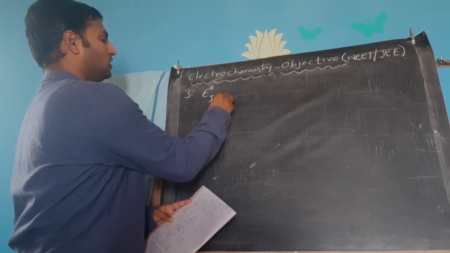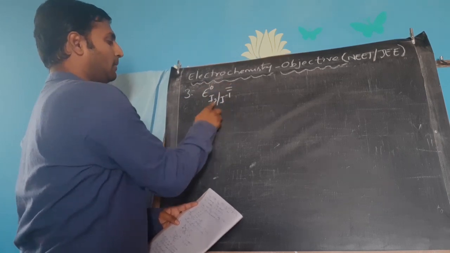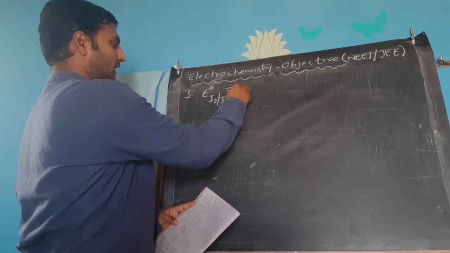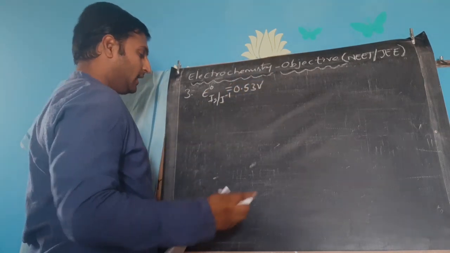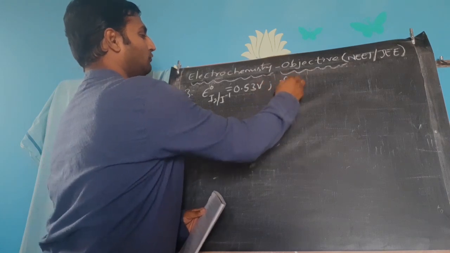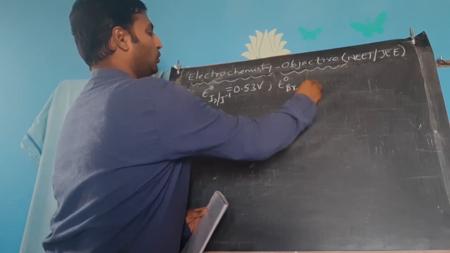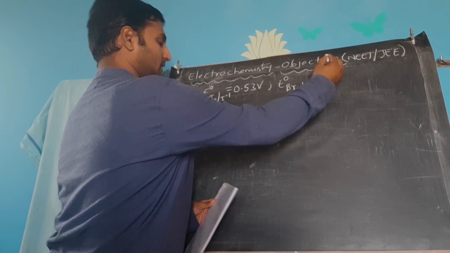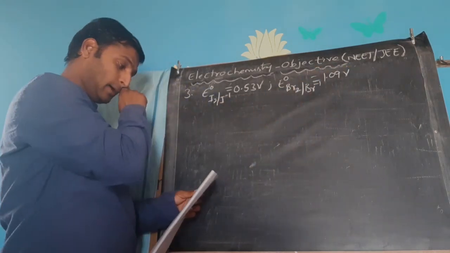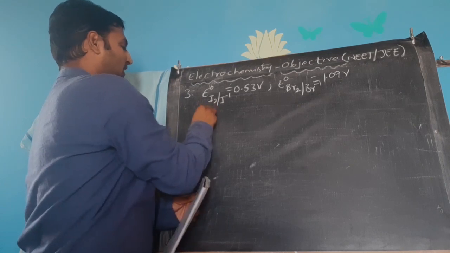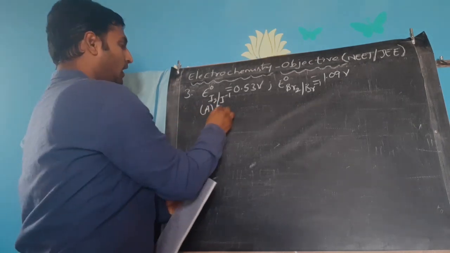In this question, the standard electrode potential for I2 to become I minus is given, that is 0.53 volts, and the standard electrode potential for bromine to bromide ion is given, that is 1.09 volts. Now I need to write the options, otherwise I can't explain the question.